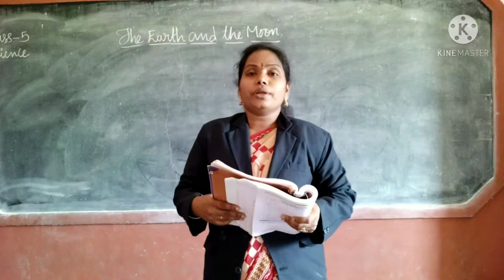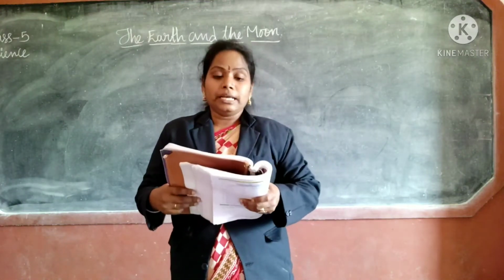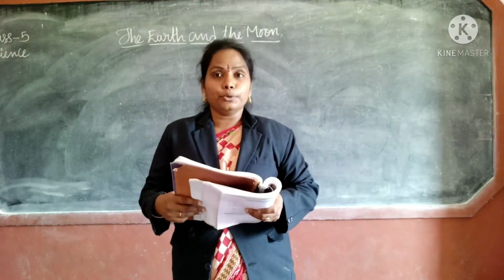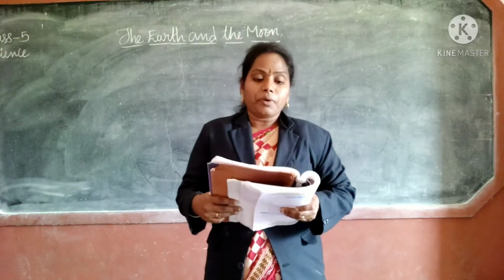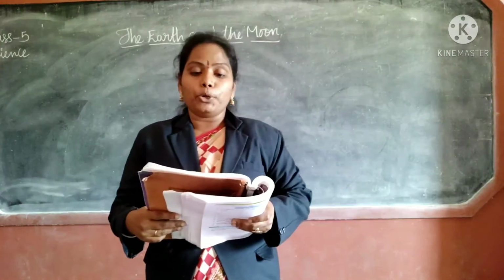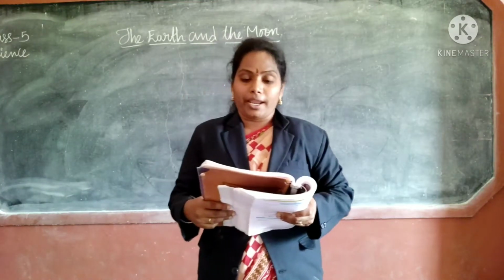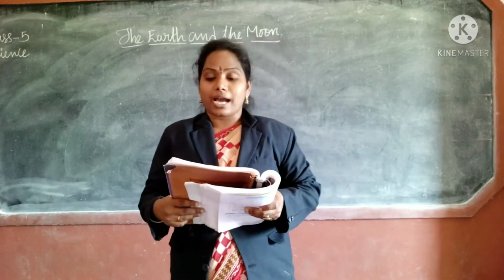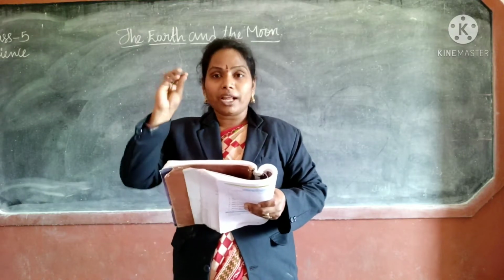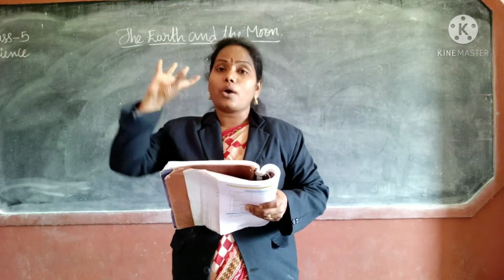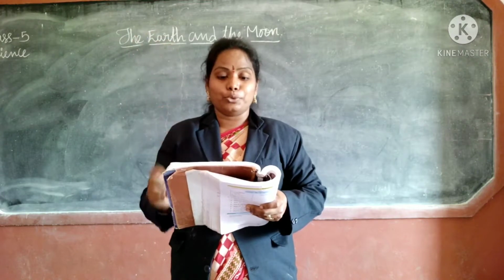Now we are going to start the new lesson, the earth and the moon. What makes the sky look beautiful on a clear night? The twinkling stars and a round and bright moon.